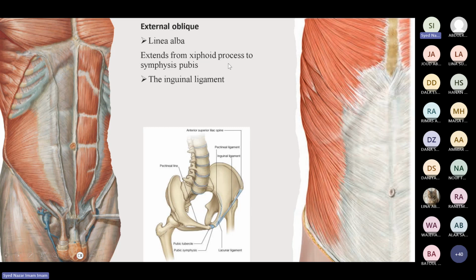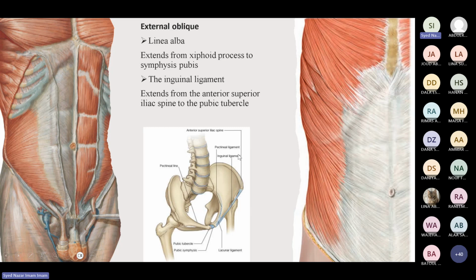So it extends from the xiphoid process to the symphysis pubis. Here is your xiphoid process, and below is the symphysis pubis. So this linea alba extends from here to there. We have another important structure that is called the inguinal ligament.